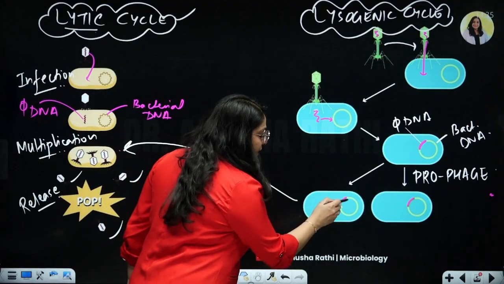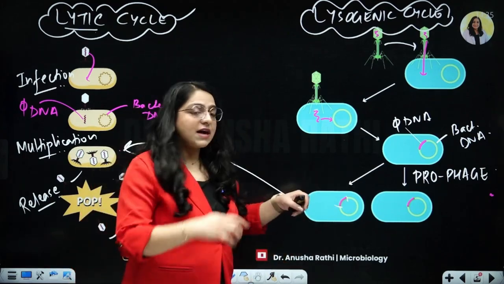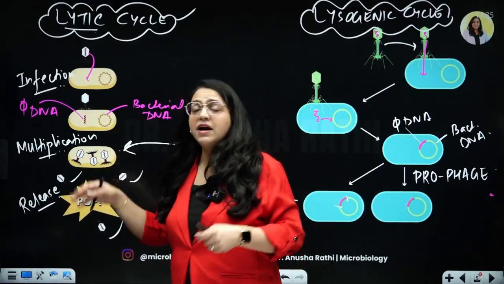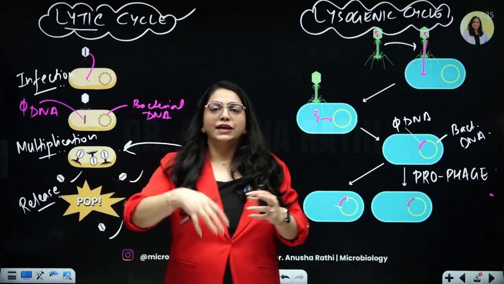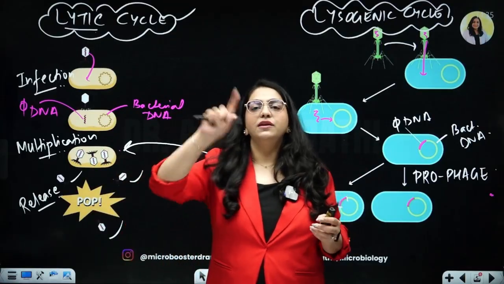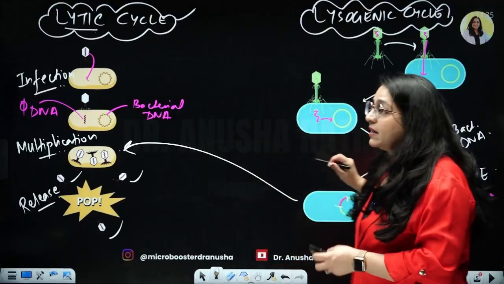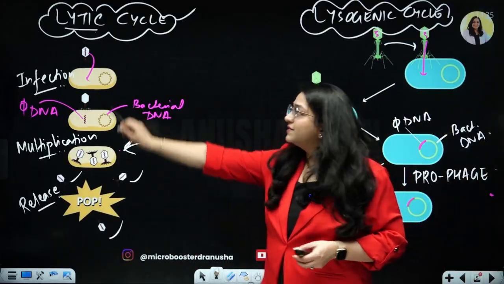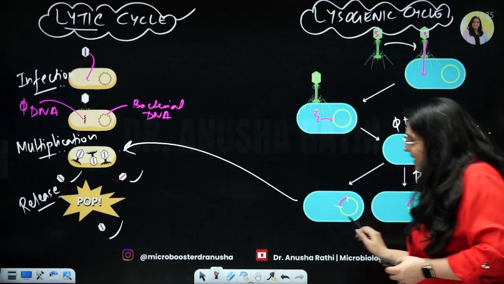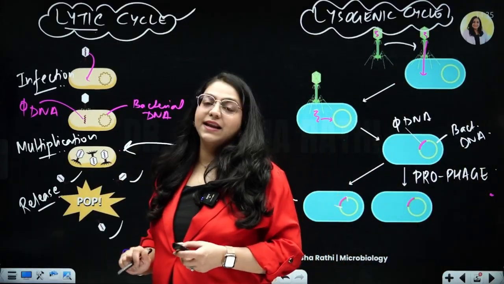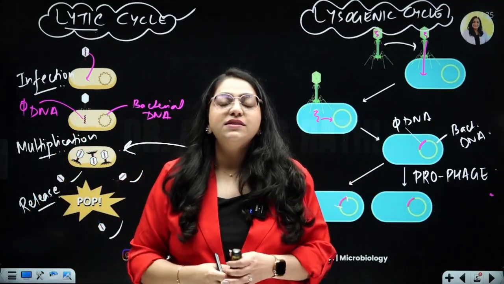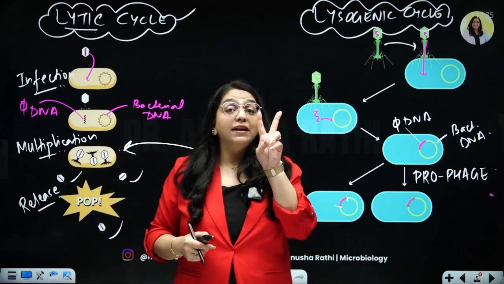meaning it will disintegrate, it will break off from the bacterial DNA, it will start dividing separately using the machinery of bacteria, just like it was doing over here. Now using the machinery, it will start translating into proteins, baby phages will be produced, and each one of these bacteria will lyse open and the phages will be released. So the ultimate step is lysis. Either it can straight away go into the lytic cycle, or it can take the path of lysogenic cycle and then move over to the lytic cycle, and ultimately bacteria has to lyse open and release the bacteriophages. So these are the two ways in which bacteriophage can have its life cycle.